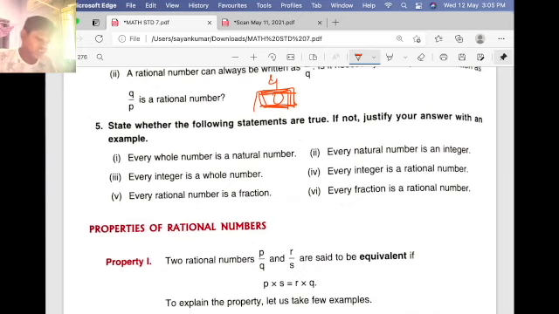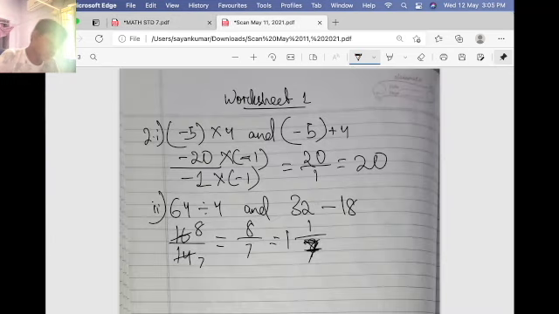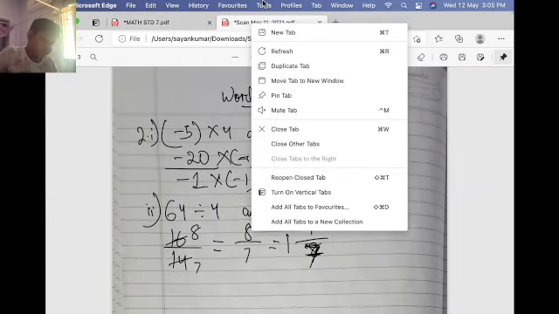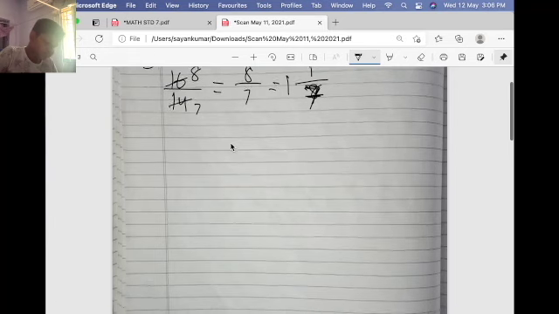State whether the following statements are true. If not, justify your answer with an example. Every whole number is a natural number. No, never. Every whole number is not a natural number. Which ones are false? That one I am writing. Which question? Fifth one.